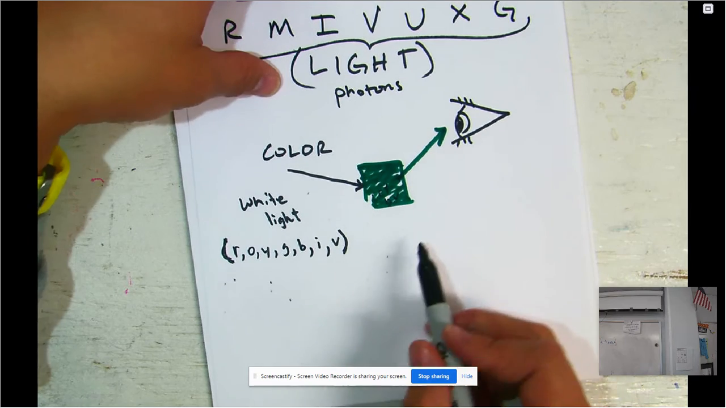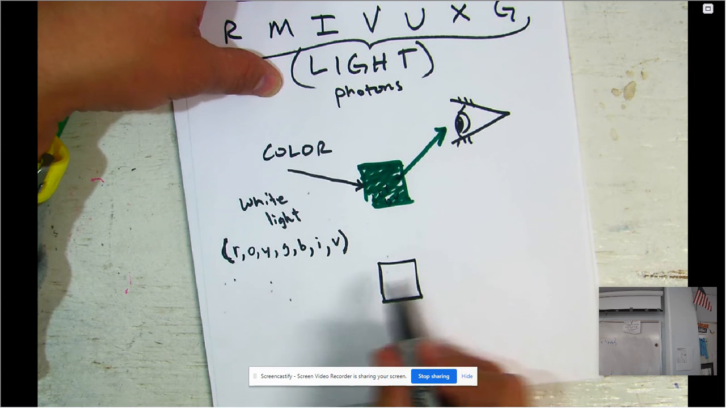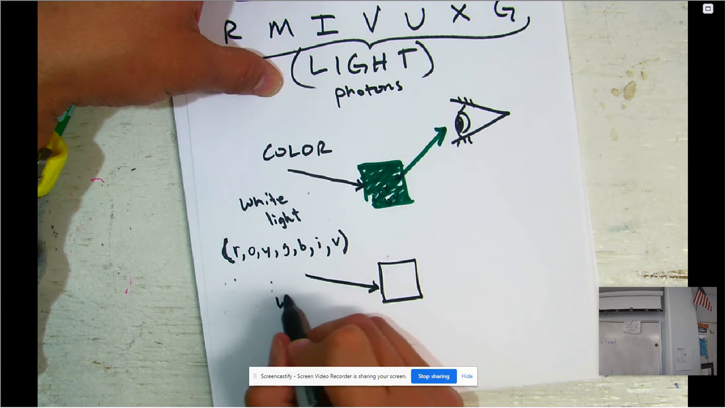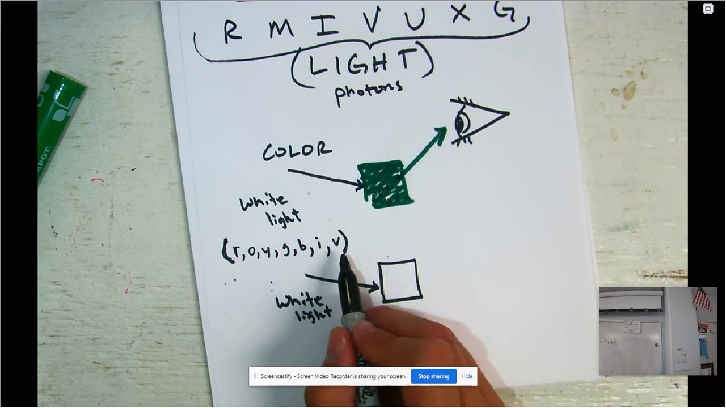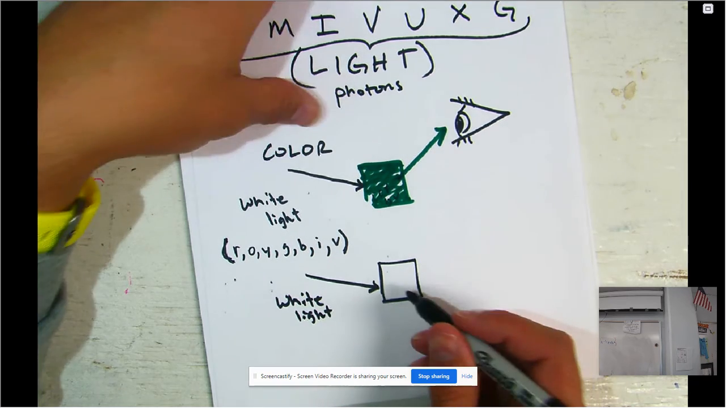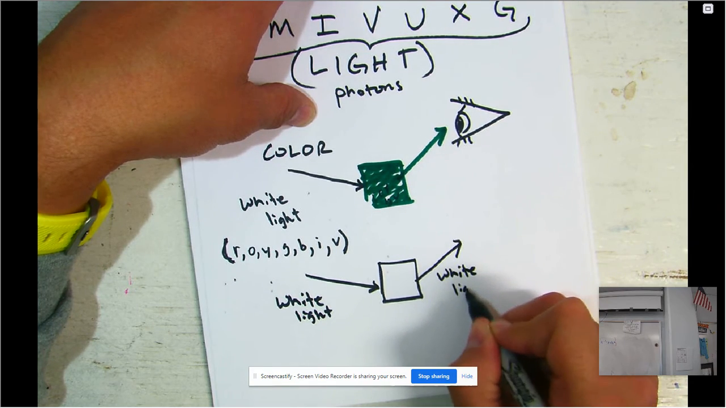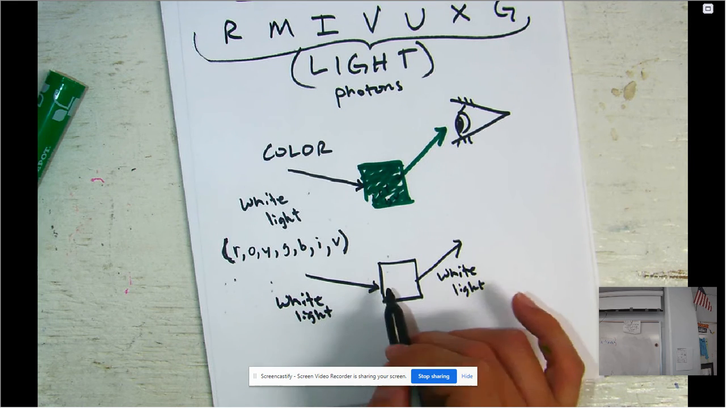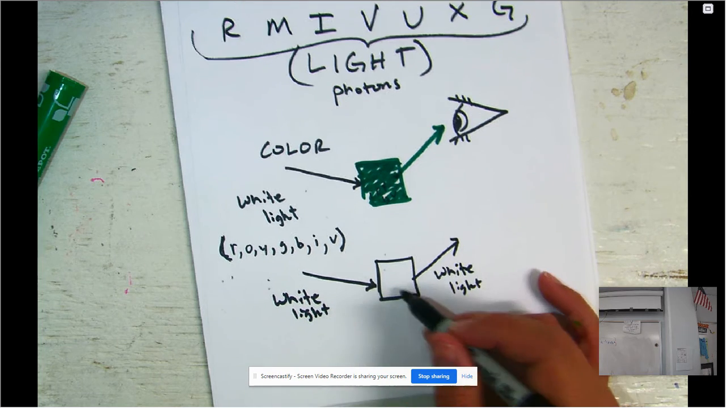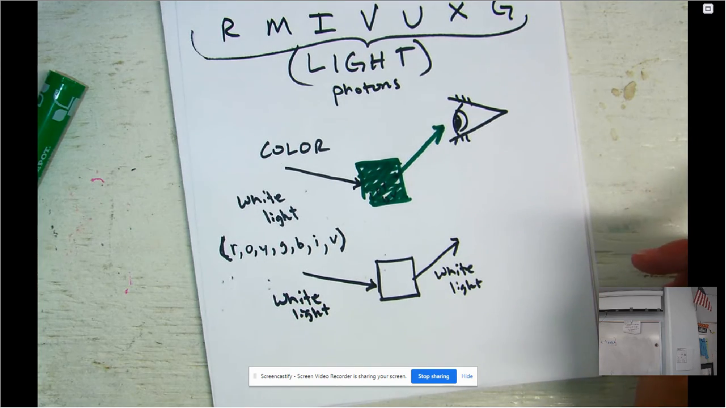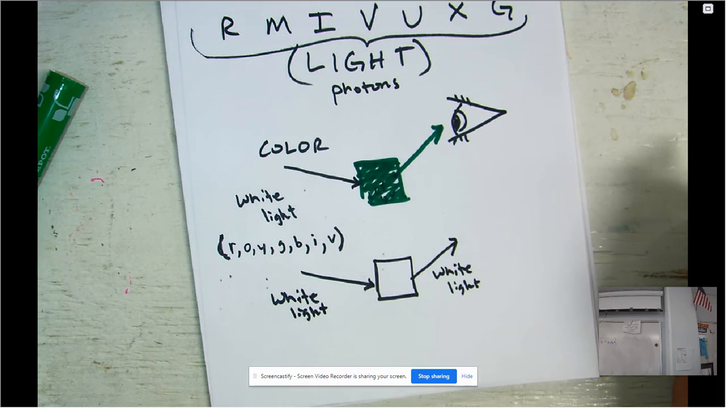Okay? If we were to look at a white object, why does something appear white? Well, if you have white light striking that object, remember, white light is composed of red, orange, yellow, green, blue, indigo, and violet. If white light strikes that object, then what you get is white light bouncing off of that object. So all of the colors are going to be reflected off of this object. You have red, orange, yellow, green, blue, indigo, and violet. White light strikes the object, white light bounces off. All of the colors are bouncing off, as opposed to here, where we only had one color, green, bouncing off of that object.